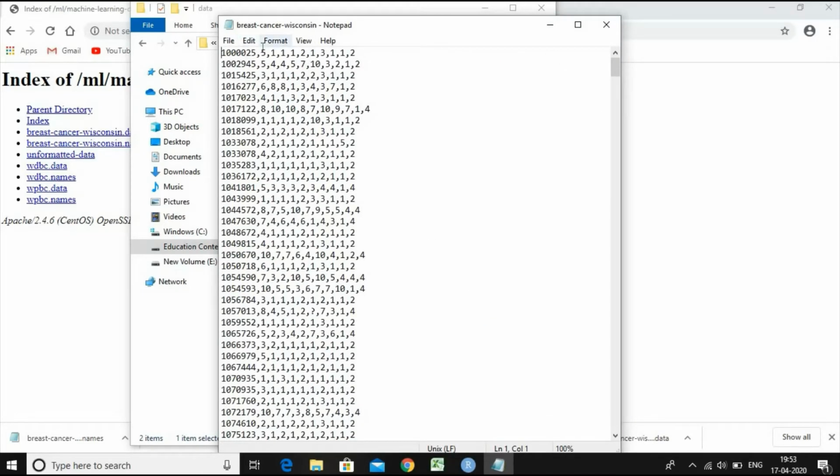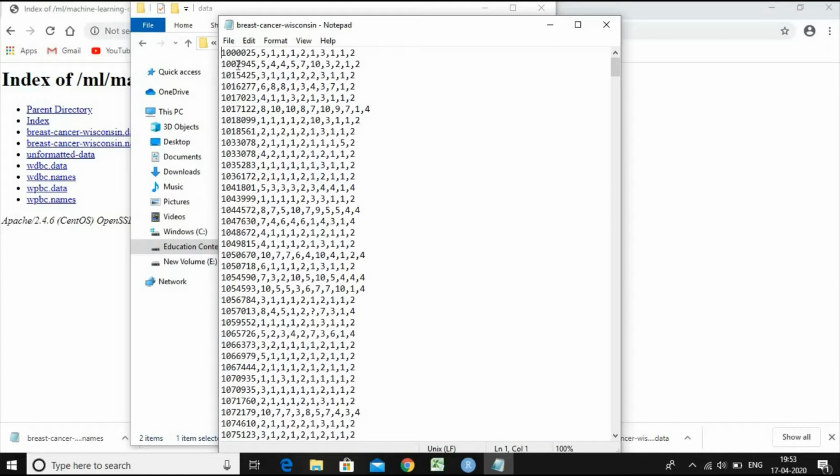So this is the patient ID, and then the first 9 values after the patient ID are the regressor independent variables, and the final one is the class of the tumor cell. These 9 measurements are the variables which indicate the measurements that have been taken on the tumor cells for the different patients.